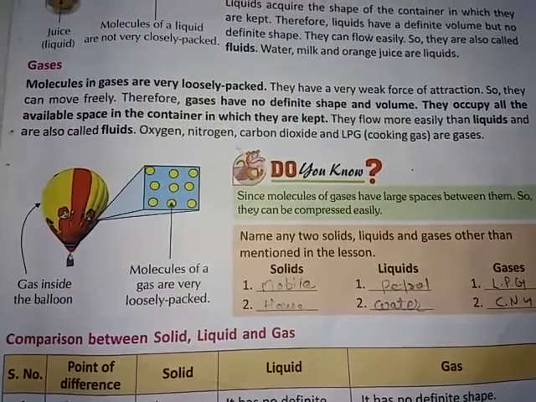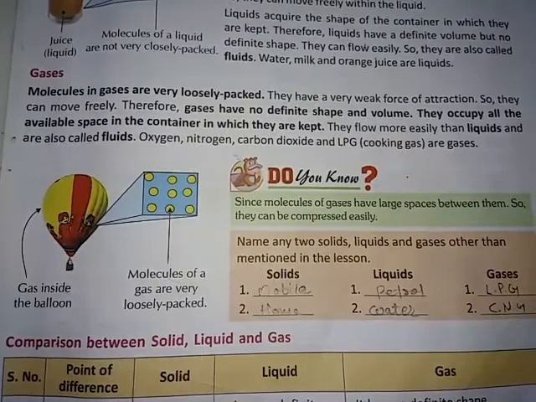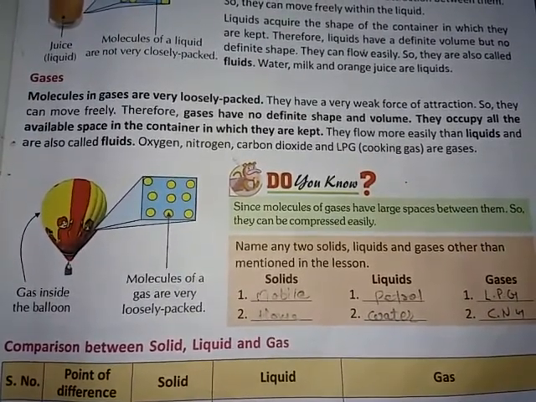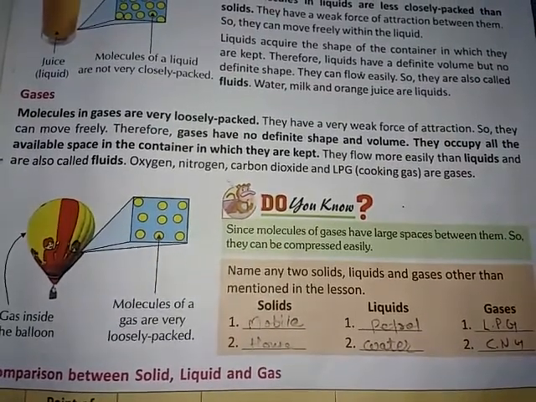Gases. Molecules in gases are very loosely packed. They have a very weak force of attraction, so they can move freely. Therefore, gases have no definite shape and volume. They occupy all the available space in the container in which they are kept. They flow more easily than liquids and are also called fluids. Oxygen, nitrogen, carbon dioxide and LPG cooking gas are gases.